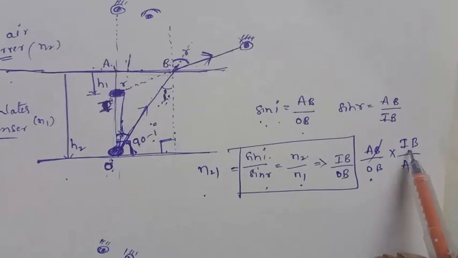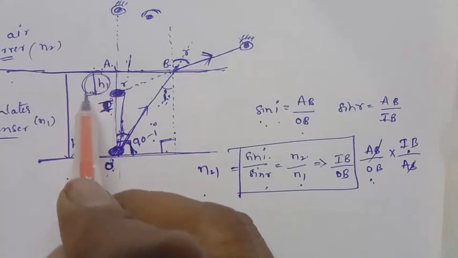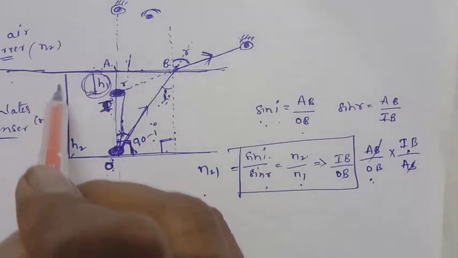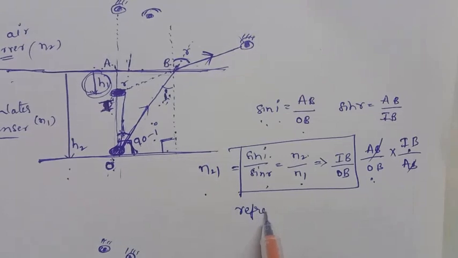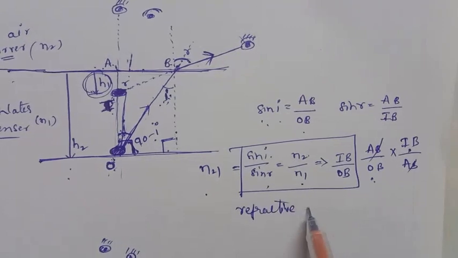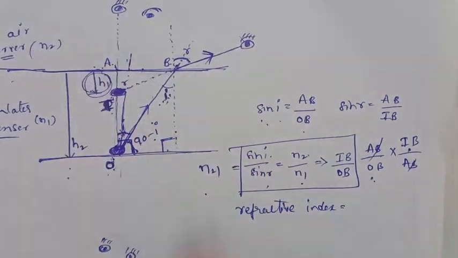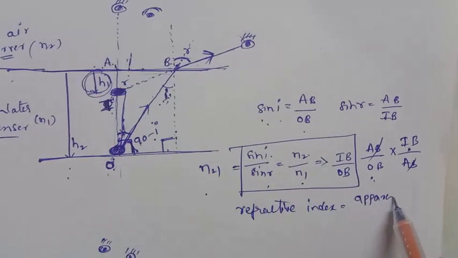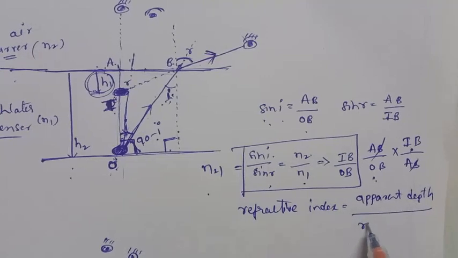So IB by OB. IB means this depth is called the apparent depth. Actually this depth is called the real depth. So what is the formula? Refractive index is equal to apparent depth by real depth.